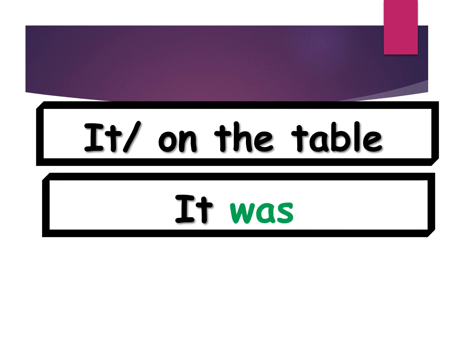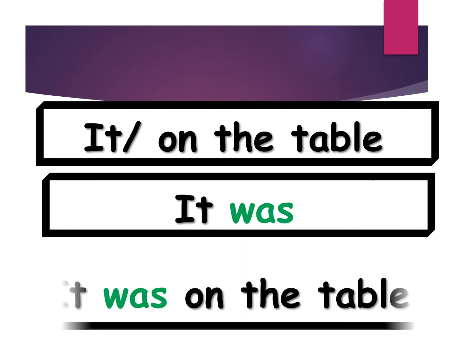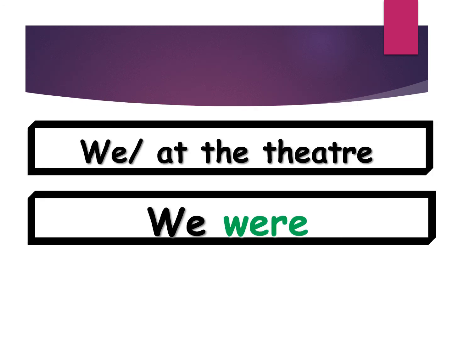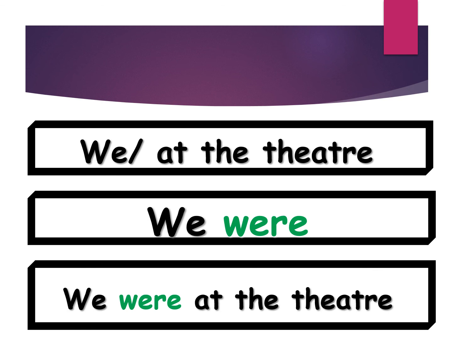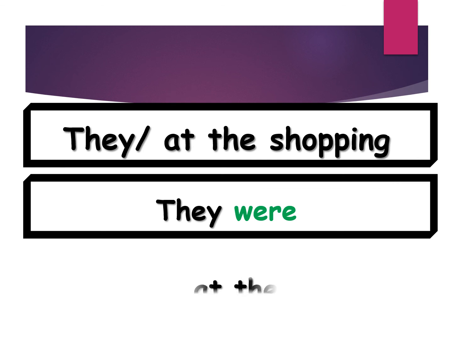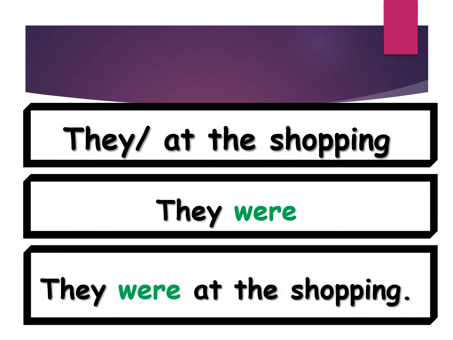It and the table. It was on the table. We and the theater. We were at the theater. They and the shopping. They were at the shopping.